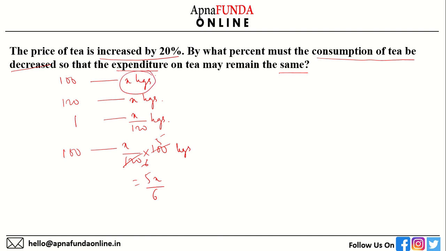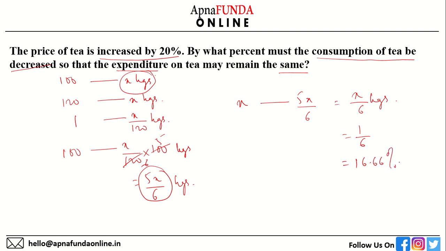So the number of kgs that we should consume now will be 5x by 6. Initially we were consuming x kgs. Now we'll consume 5x by 6 kgs. So from x we have come down to 5x by 6. If we subtract it, we'll get x by 6 kgs, which is 1 by 6th, which is simply 16.66%. If you have seen my percentage video 2, you should be able to do this question fast. From the fraction, you will know what is the percentage value equivalent to it. Kindly have a look and keep practicing.